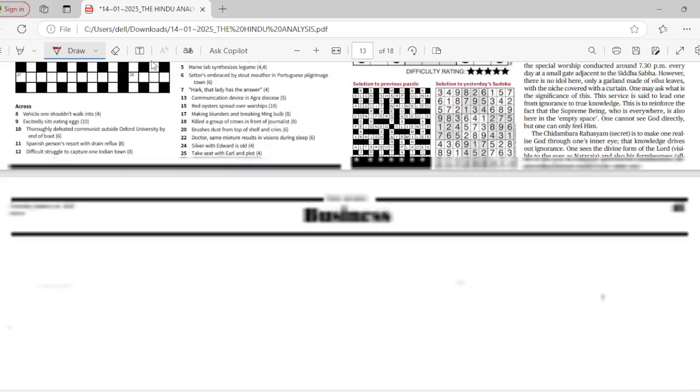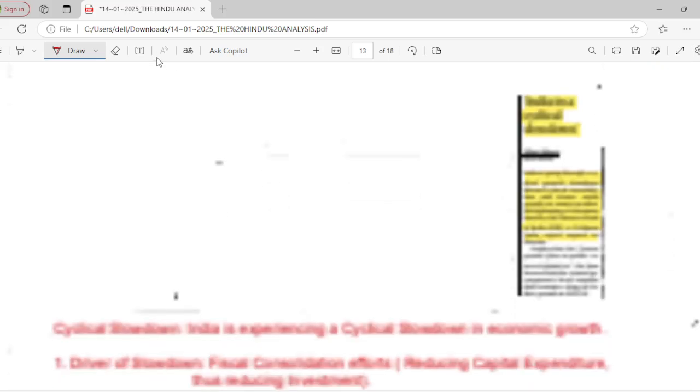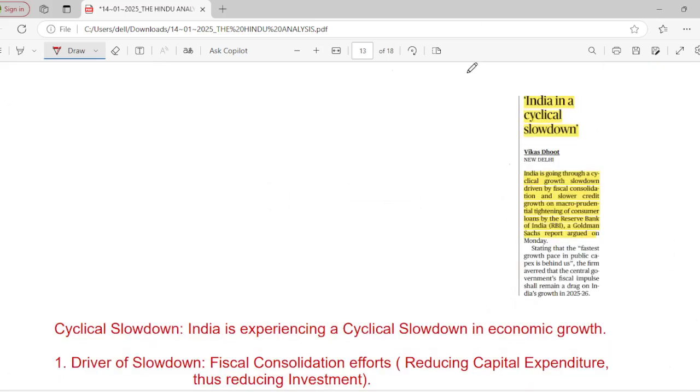So let's move on to the important article. Very small one, but we do have a beautiful description in this particular article. India in a cyclical slowdown. India is going through a cyclical growth slowdown driven by fiscal consolidation.